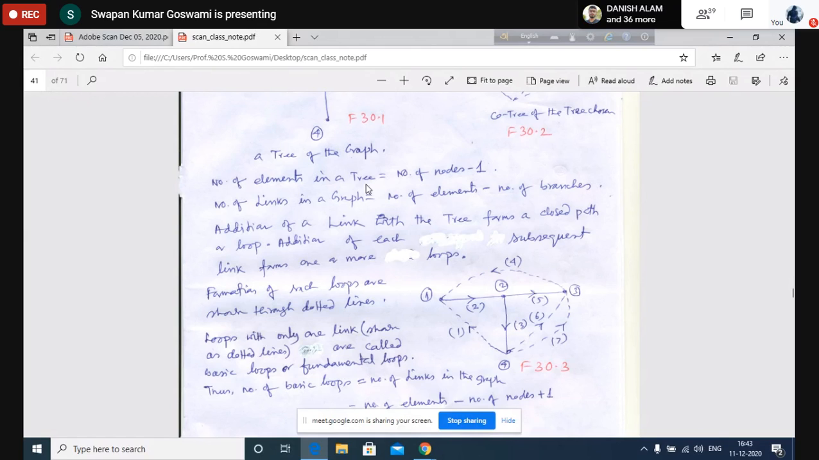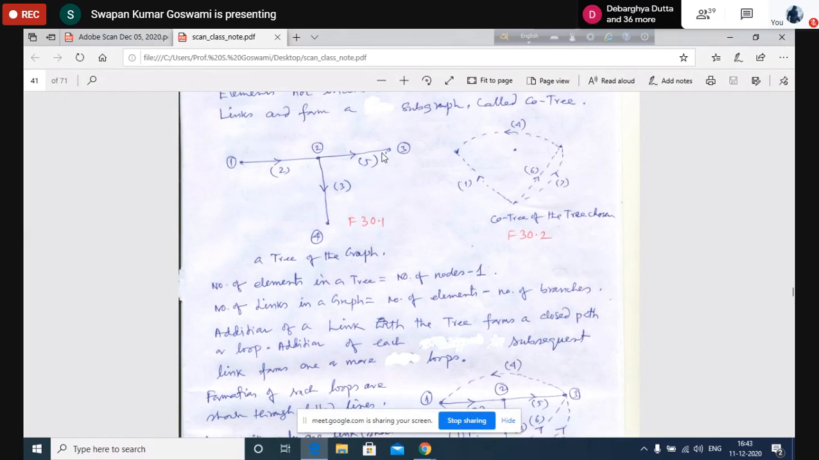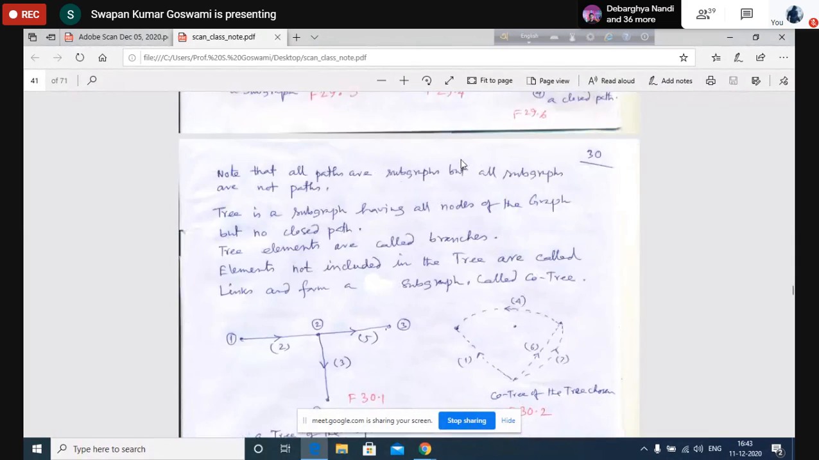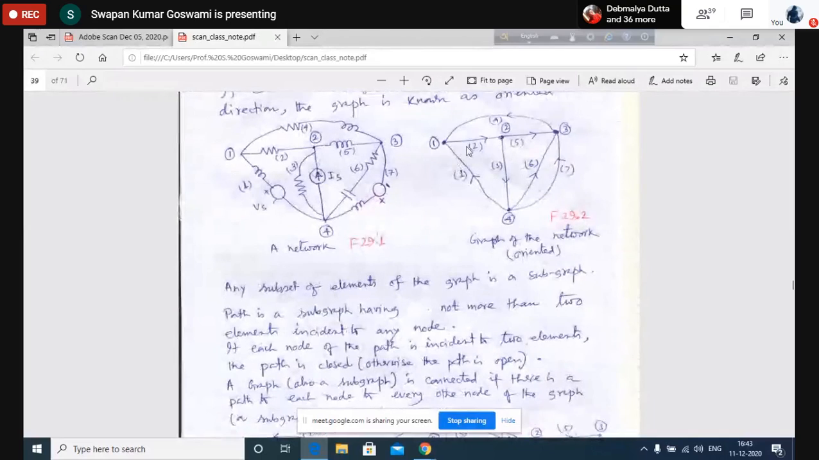How many branches will be there? There is a number of elements. You see that here there were altogether 7 elements. This is the original graph. Here are 1, 2, 3, 4, 5, 6, 7 elements and 4 nodes. Network branches are called the elements of the graph, so 7 network branches here.